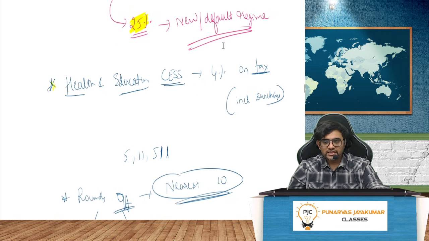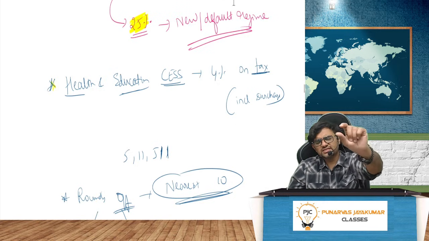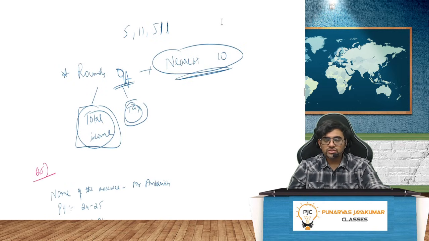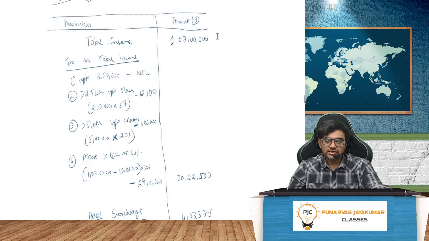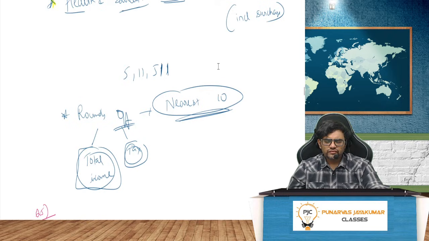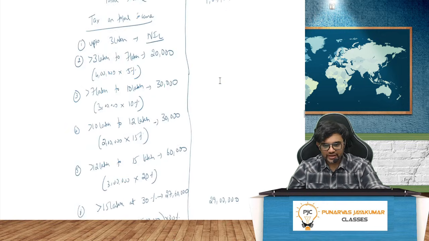Apart from that, health and education cess is 4% on tax, that is including surcharge. First you have to compute tax, then surcharge, then 4% on that. Now, rounding off. Rounding off always should be to the nearest 10, rounding off of total income also, rounding off of tax also. So if your income is, let's say, 27 lakh 37,498, nearest 10 will be 500. If it is 492, nearest 10 will be 490 rupees. Got it? That's how you have to look at it.